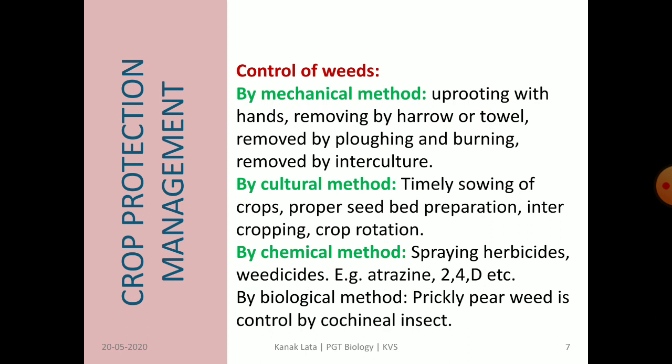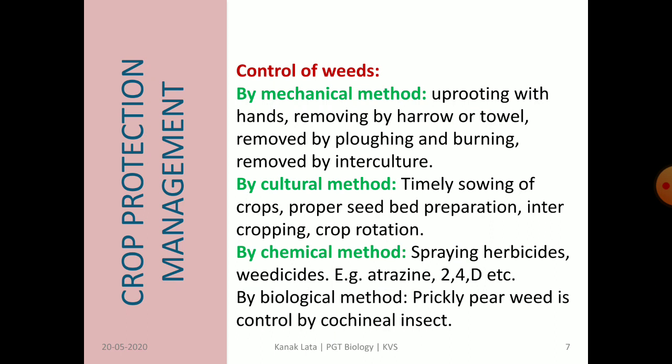Sometimes it is removed by plowing and burning and also by interculture. Next is the cultural method. In this method, proper agricultural practices like timely sowing of crops, proper seed bed preparation, intercropping and crop rotation can be done.